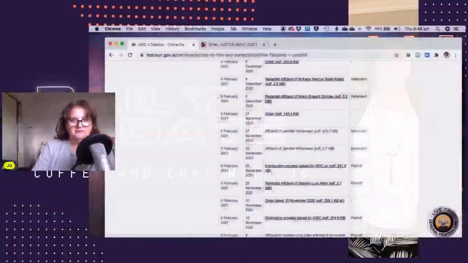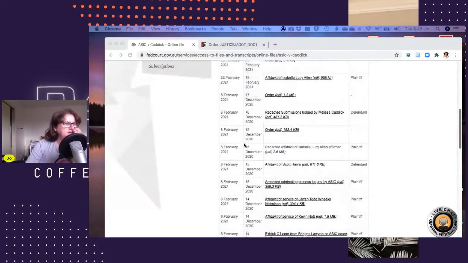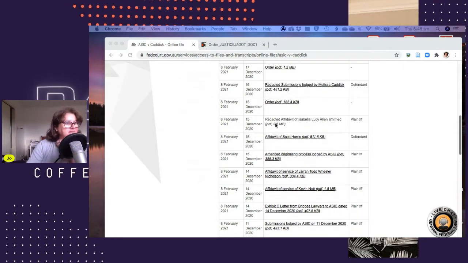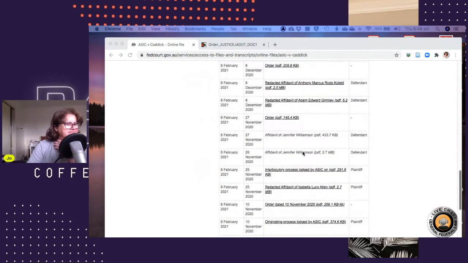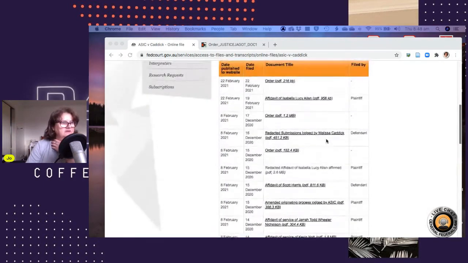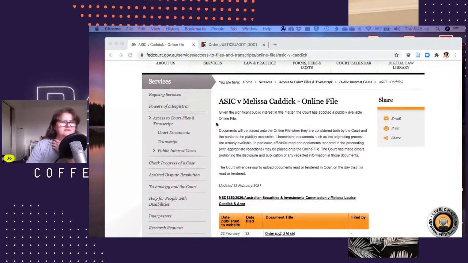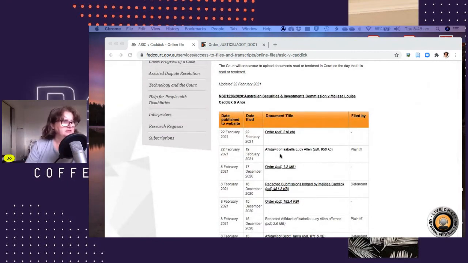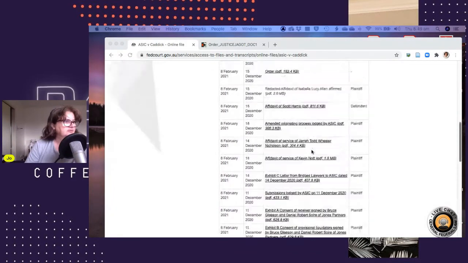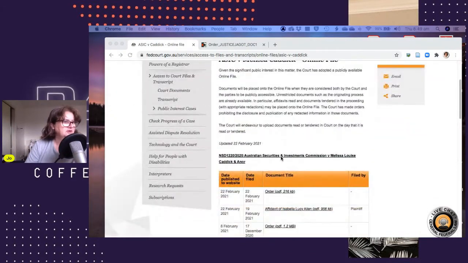So this is the CADIC one, just so I can show you. Anything that is deemed to be not public information, they've redacted. So you'll see here they've not made it available. There's some stuff here that is not made available, and that is because it's got information that they don't want to be public. The courts have deemed the public don't need to know. But everything else is public information. This is the file to date. So it's pretty huge. It's a big one.